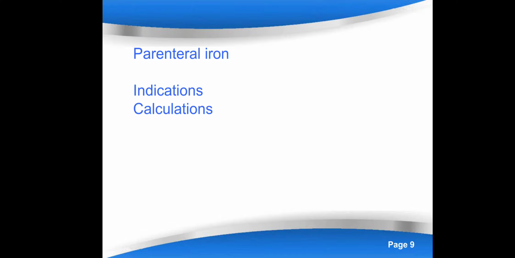Now remember, that is the total requirement, which means you do not have to give it in one shot. That is the total requirement of iron that you have to give to the patient along the treatment period. That depends upon the formulation that we are using. We will discuss the various parenteral preparations available, but that is the total requirement. And this formula also covers the replenishment of store.